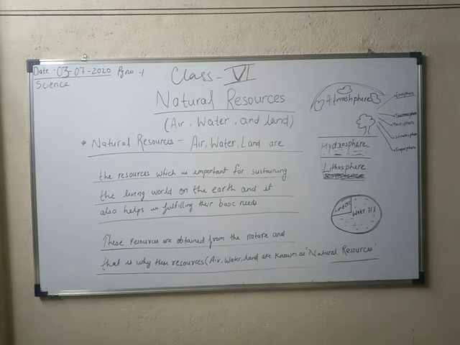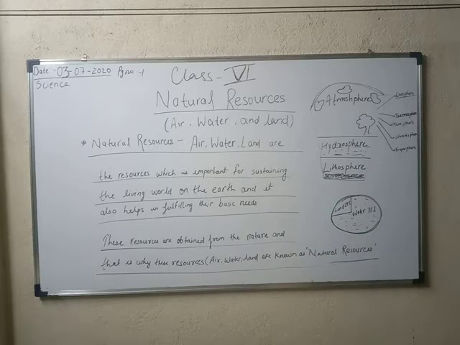Why are they known as the basic needs? What are the basic needs of our life? Food, water and shelter. So from where do we get oxygen? We get oxygen from air. Why is water our basic need?